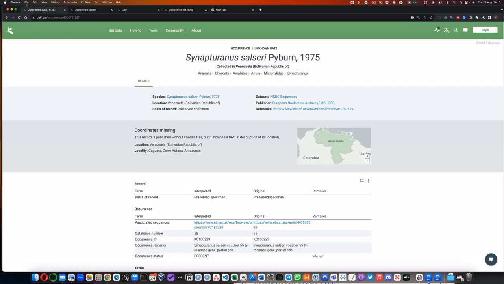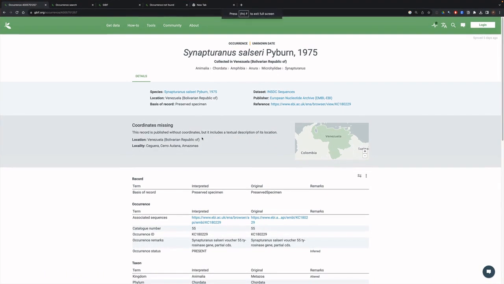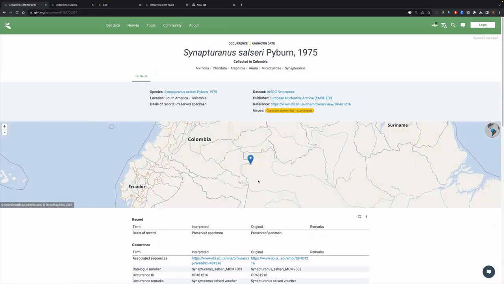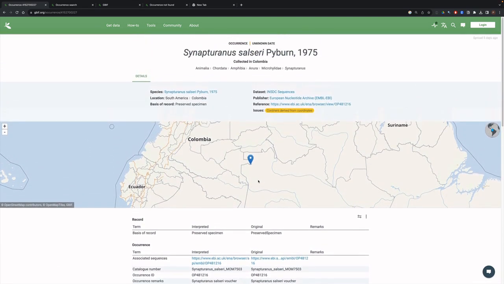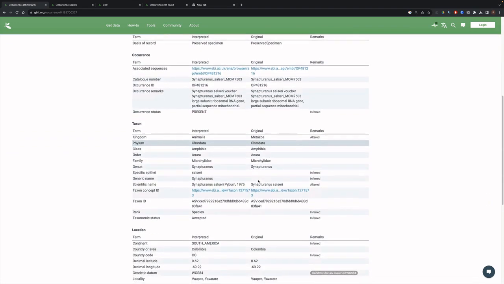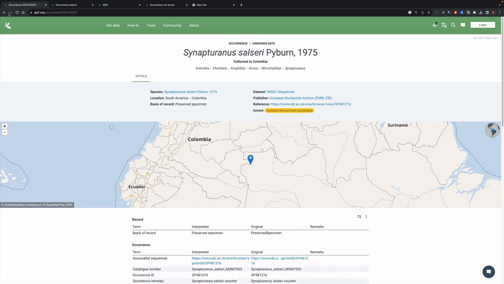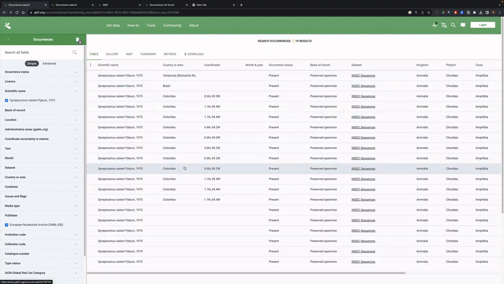For Brazil, we see here that we have information about the locality being in Ceguera, in Cerro Otana, in Amazonas, which is an area where the Watana or Piaroa, with whom I used to live and work, live. If we look in Colombia, we get location data here, which I'm assuming is somewhere in Amazonia, although it's a bit less specific, and we'll find similar information for Brazil.